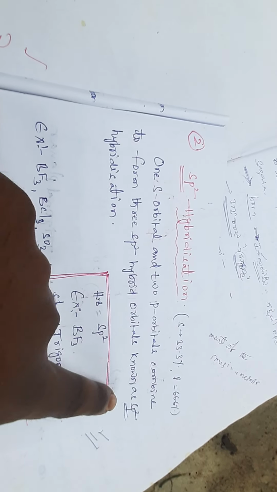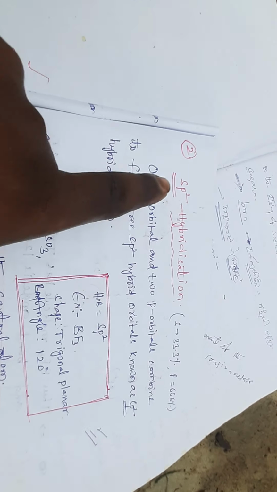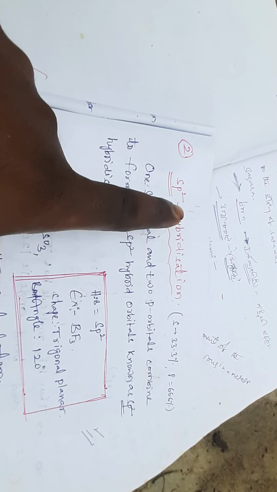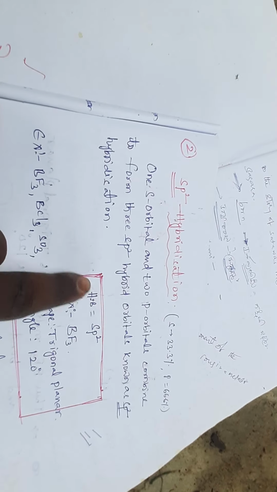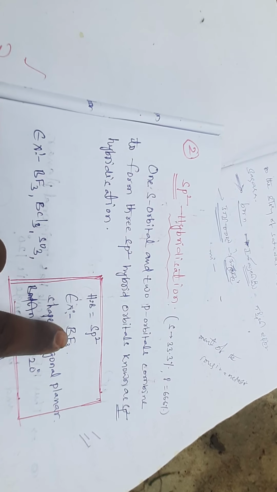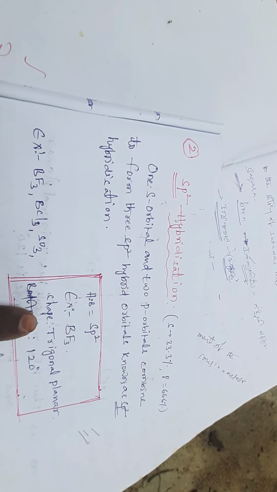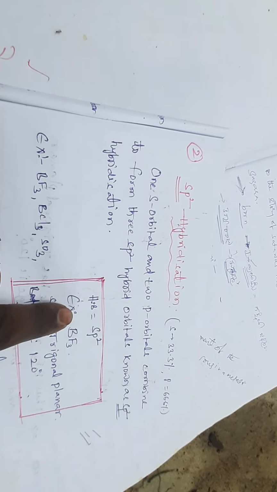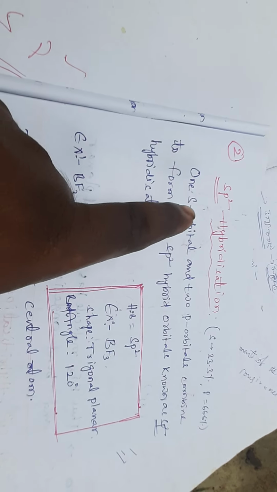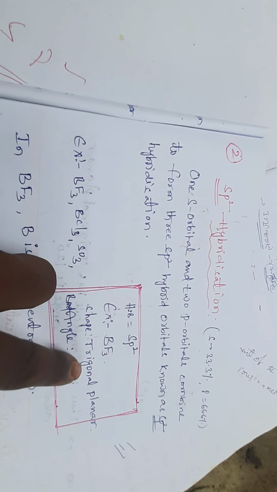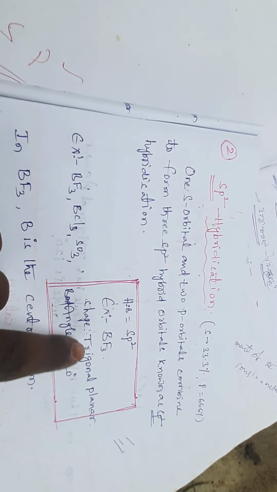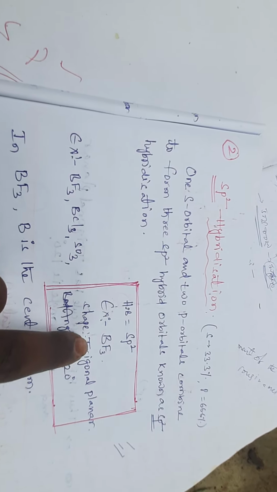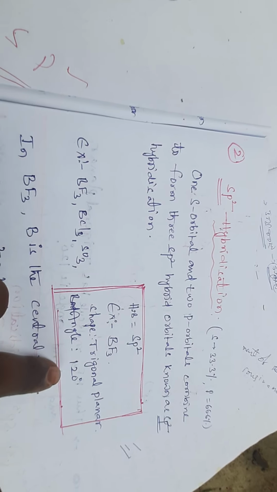The overall conclusion is that for sp2 hybridization the shape is trigonal planar and the bond angle is 120 degrees. You have to remember this concept when studying sp2 hybridization: trigonal planar, bond angle 120 degrees.